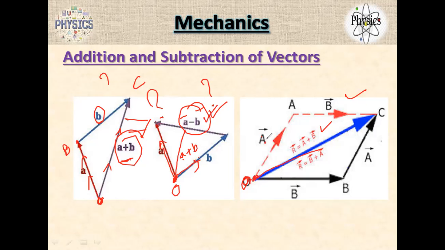Here I am writing from the same point. The resultant of A vector and B vector starts from O only. Then you can write it like this, A plus B. This side is equal to this side, A parallel, same, right? And this side must be equal to this side, so B same, A same. So this is a parallelogram, and we have an equation for the parallelogram.